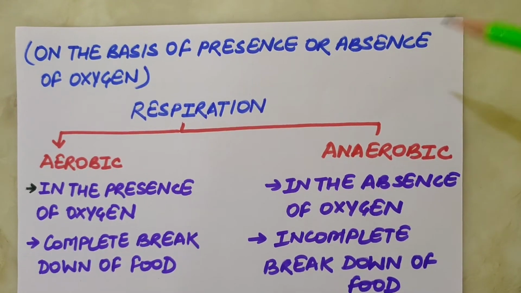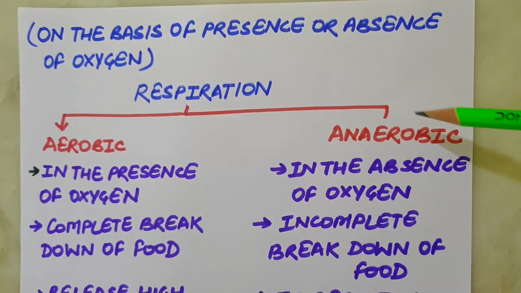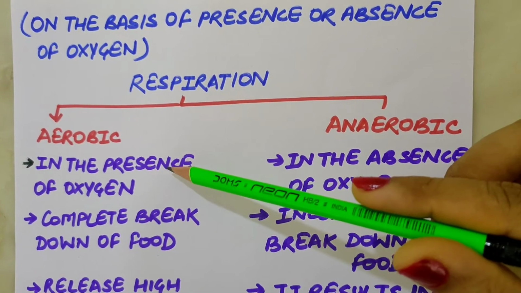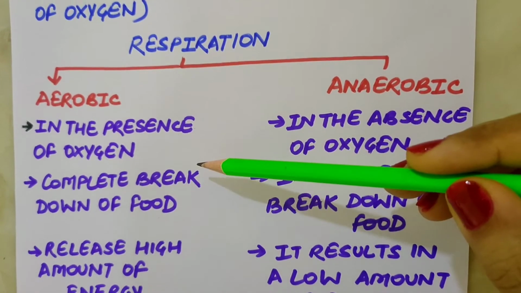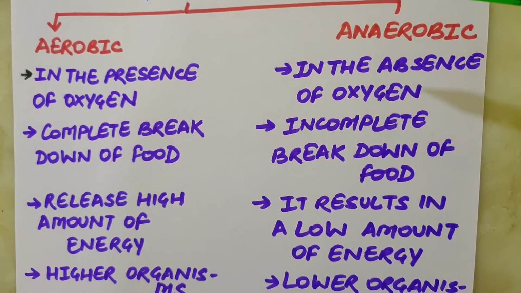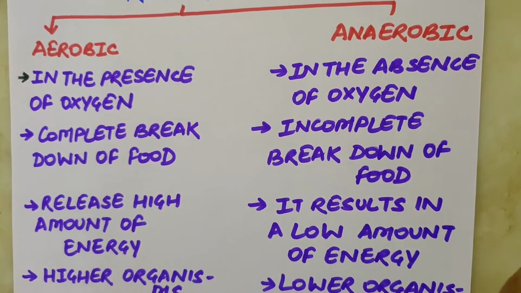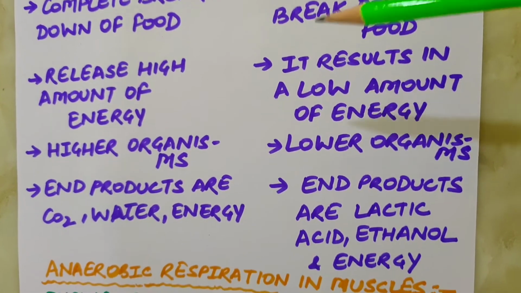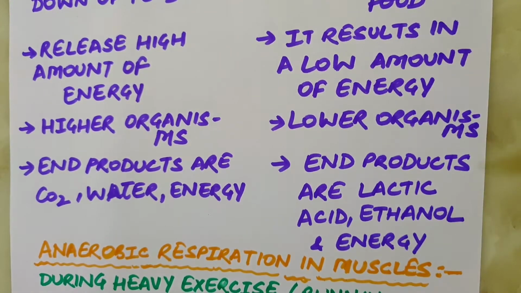On the basis of presence or absence of oxygen, respiration can be classified into two types, aerobic respiration and anaerobic respiration. When breakdown of glucose occurs with the use of oxygen, it is called aerobic respiration. During aerobic respiration, glucose is completely broken down into carbon dioxide, water and energy. Aerobic respiration takes place in mitochondria and it leads to release of a high amount of energy. It is seen in most organisms such as humans, dogs, cats, elephants, cows, snakes, earthworms, etc. And the end products are carbon dioxide, water and energy.